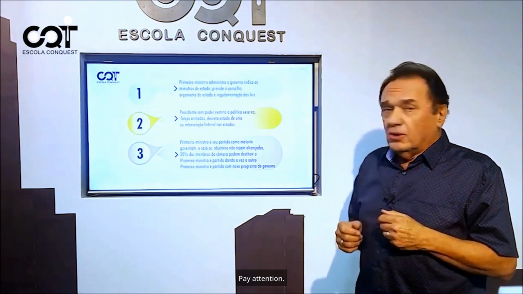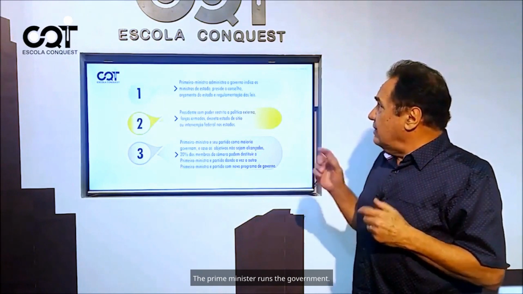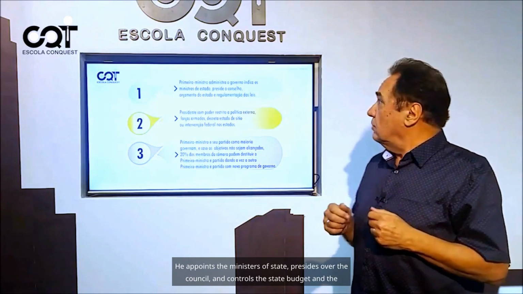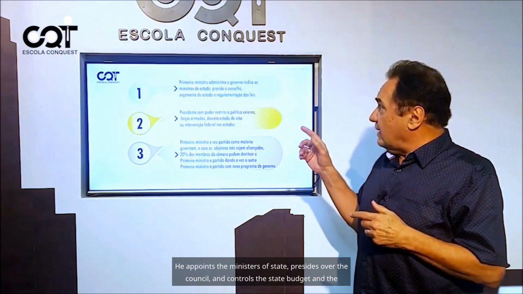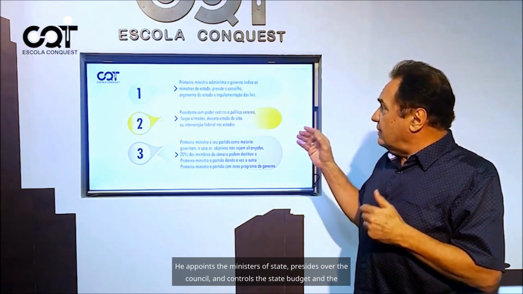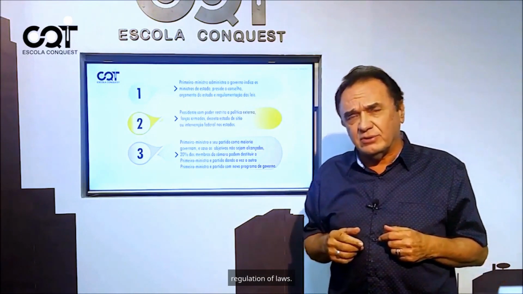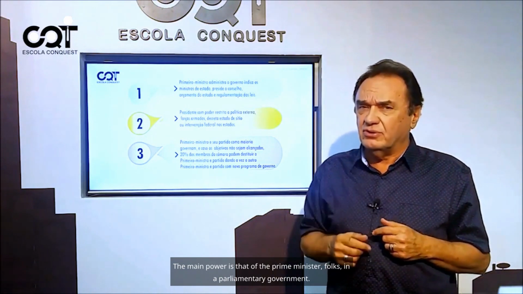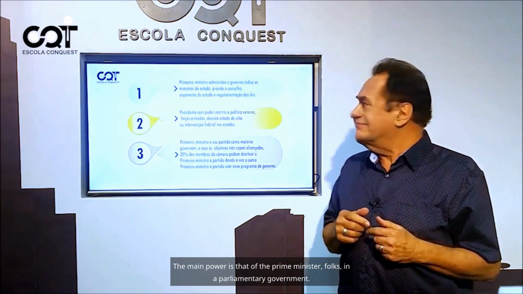Pay attention. The prime minister runs the government. He is the head of government. He appoints the ministers of state, presides over the council, and controls the state budget and the regulation of laws. The main power is that of the prime minister, folks, in a parliamentary government.